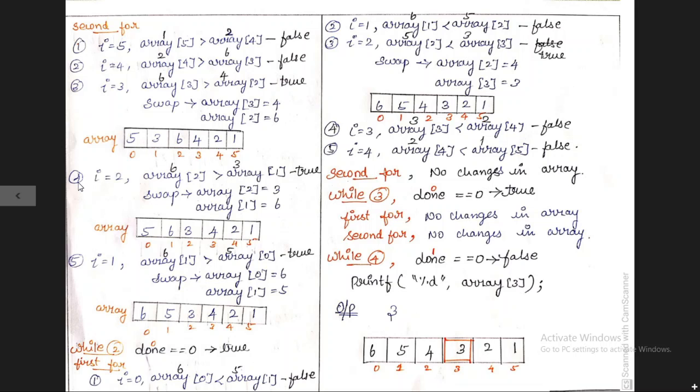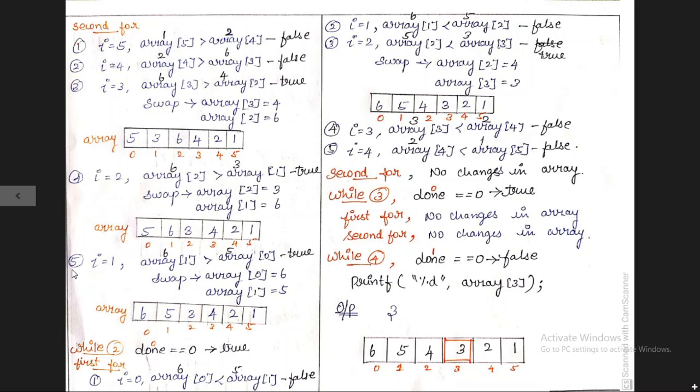So move on to fourth iteration. In the fourth iteration, array 2 holds the value 6 and array 1 holds the value 3. Now 6 is greater than 3. Yeah, condition is true. So we need to swap the value. After swapping, the array will get updated.